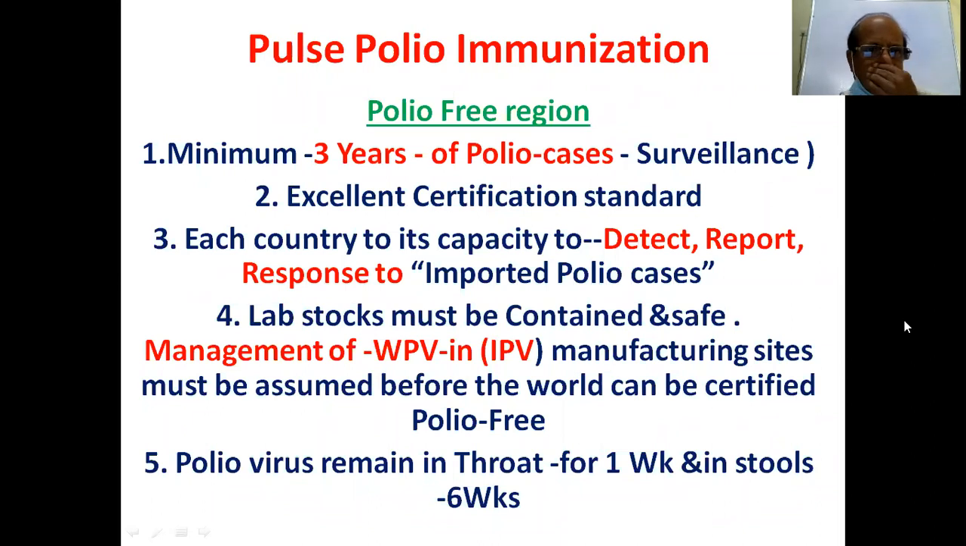Polio-free region, how? After a minimum of 3 years of polio case surveillance, you can declare it a polio-free region. There must be an excellent certification standard: a certificate should be issued that the region is polio-free. Each country must have the capacity to detect, report, and respond to imported polio cases. Imported means from one state to another state, from one country to another country, or from one region to another region.